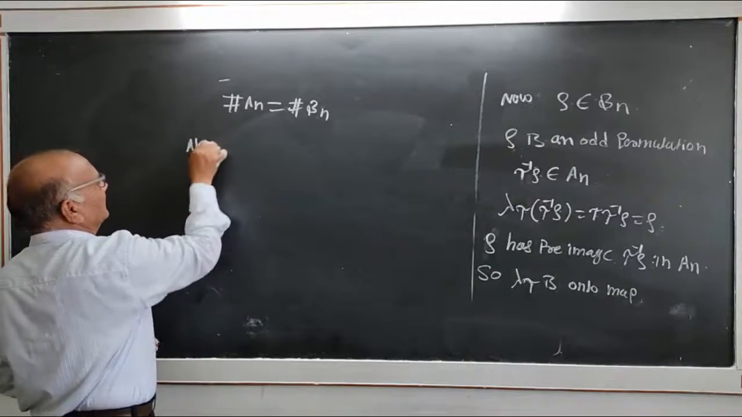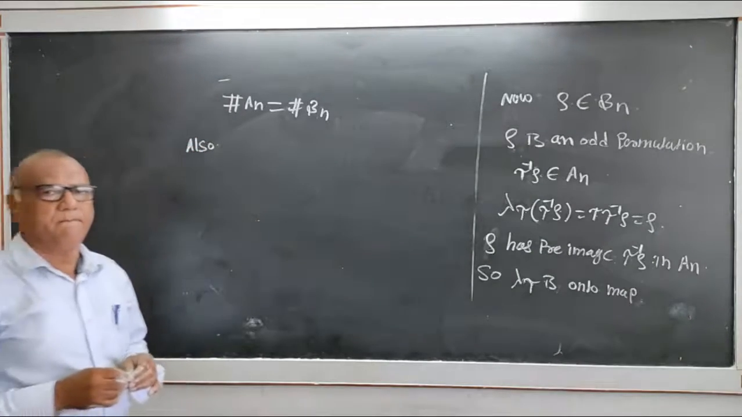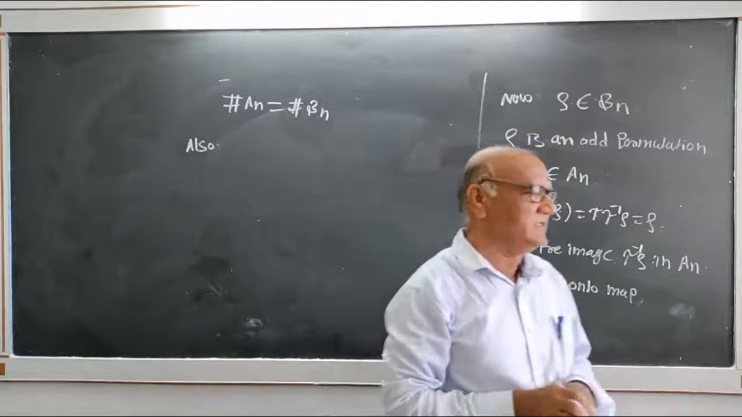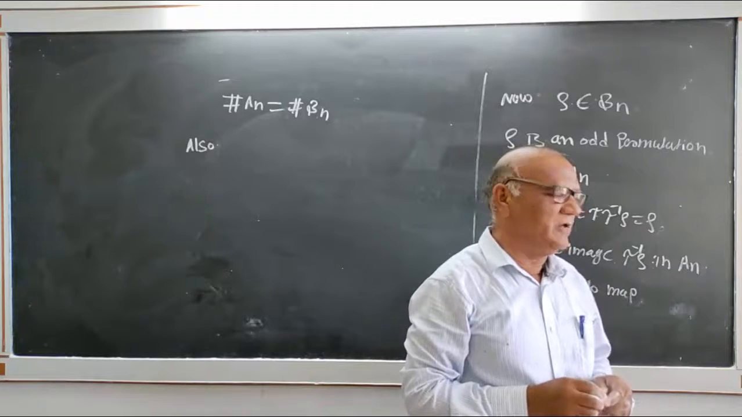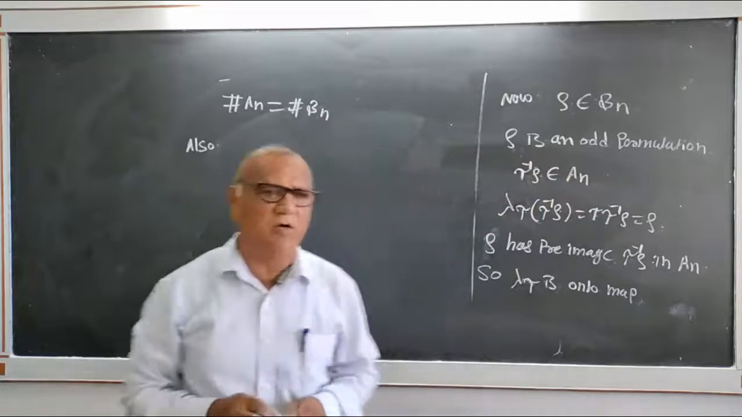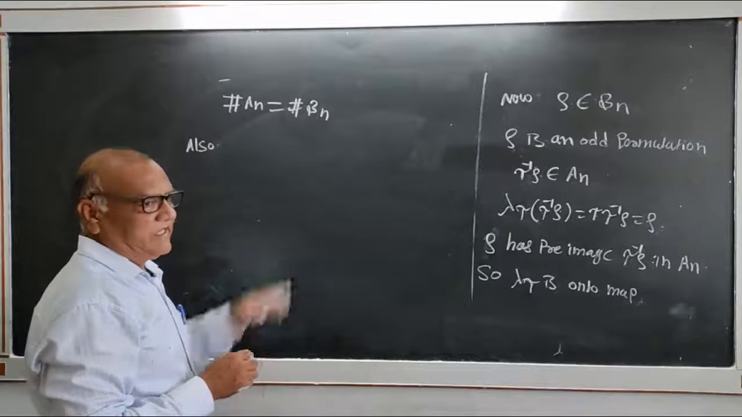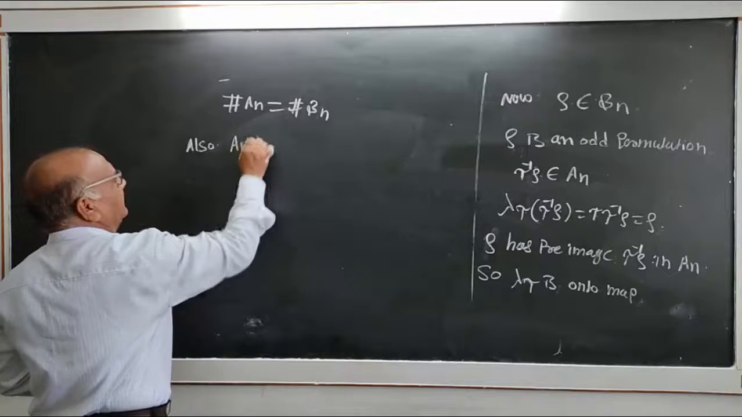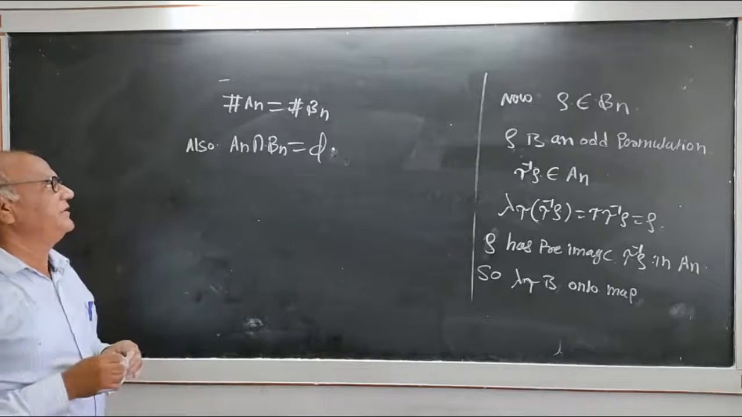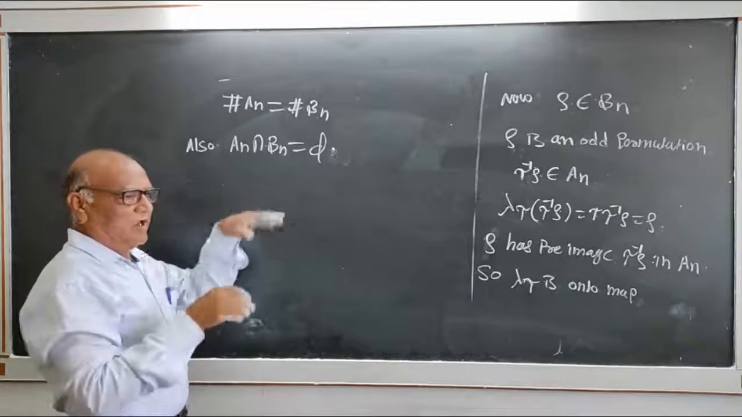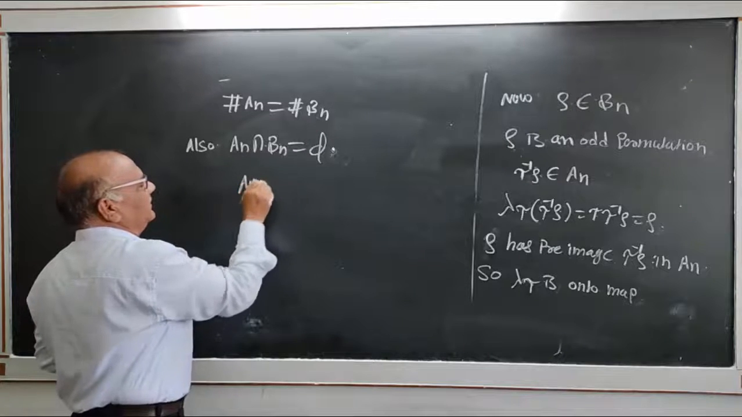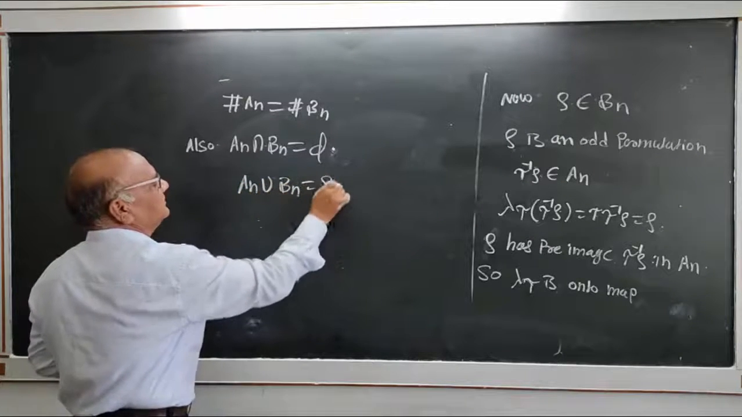Also, no permutation in Sn can be expressed both as a product of an even number of transpositions and as a product of an odd number of transpositions. That means An intersection Bn is equal to phi, and the union of all even and odd permutations gives Sn. An union Bn is equal to Sn.